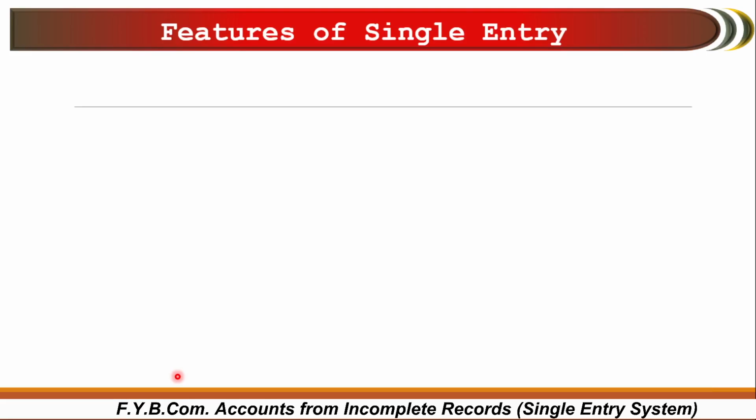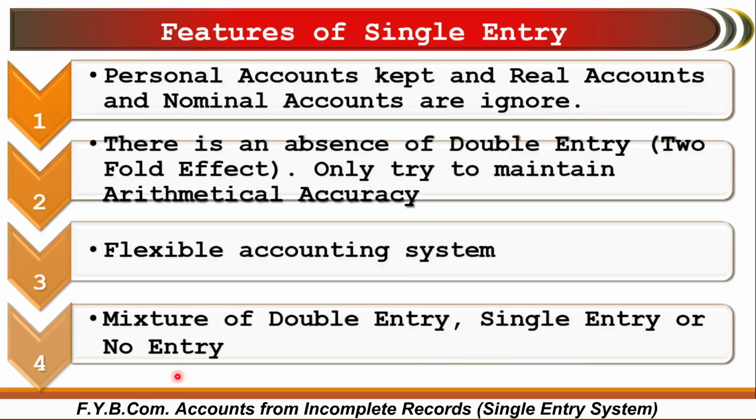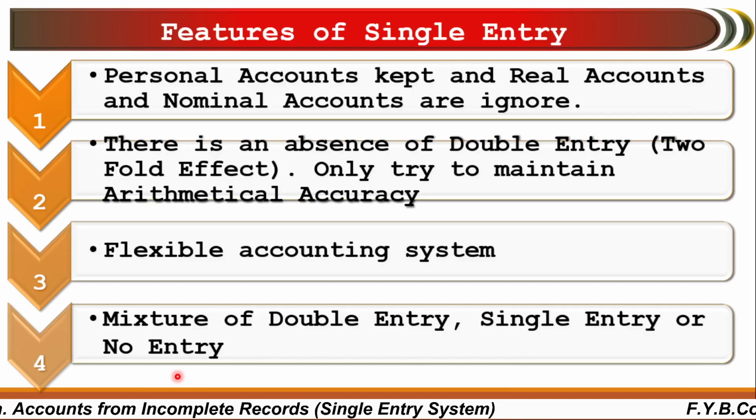Now we can see the features of single entry system. What are they? First one is that personal accounts are kept and real accounts and nominal accounts are ignored. This is the most important feature of the single entry bookkeeping system, or accounts from incomplete records, where only personal accounts are kept. As I mentioned earlier, only personal accounts are maintained, but real and nominal accounts are not maintained, or may be ignored.